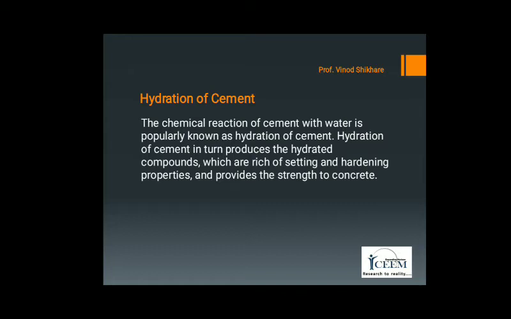The CSH gel plays an important role in governing the various properties of concrete, both in plastic as well as in hard stage, such as strength, permeability, durability, drying shrinkage, elastic properties, creep and volume stability of concrete.